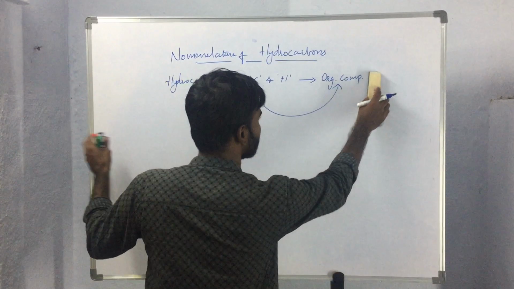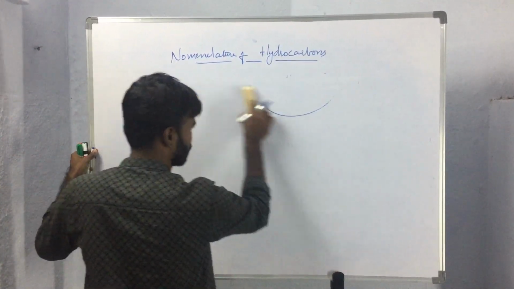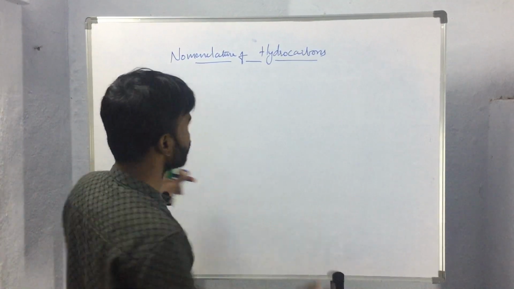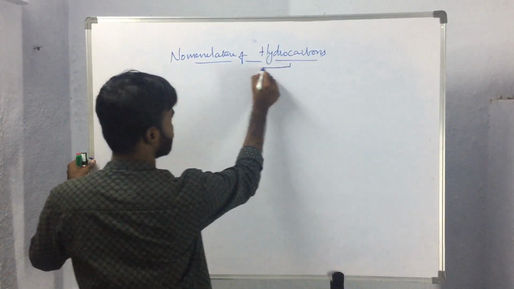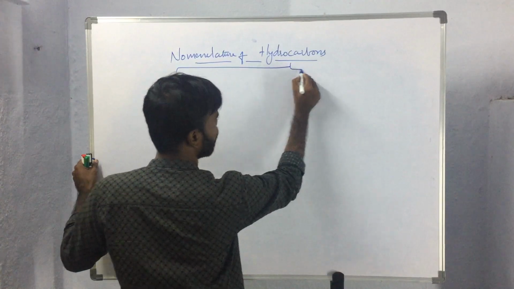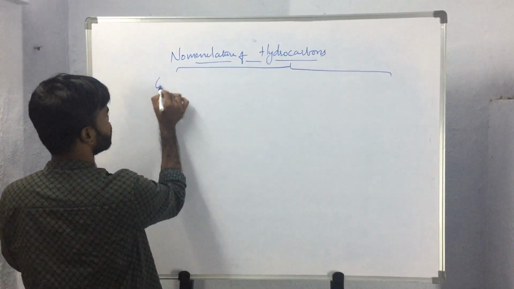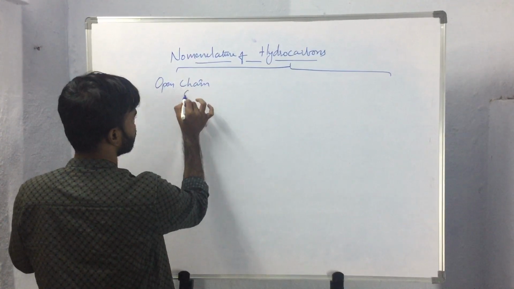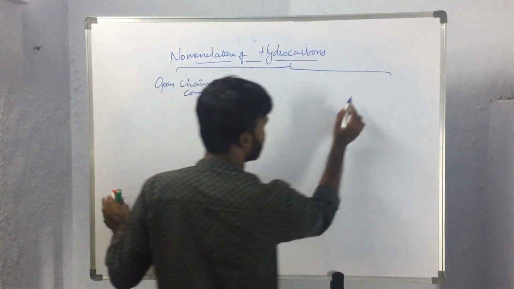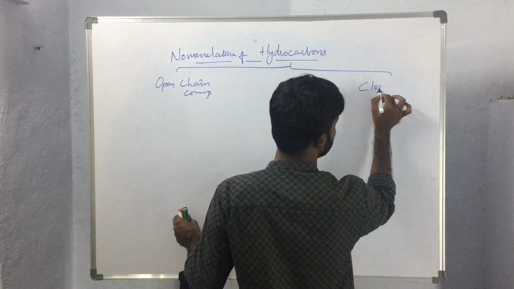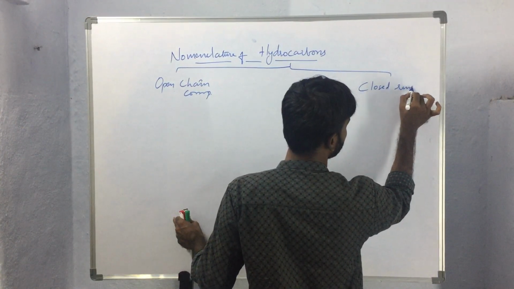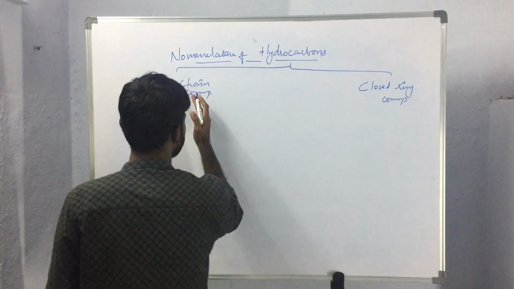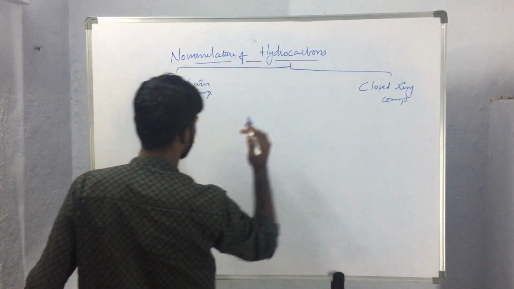And we have seen the classification of these organic compounds also. These compounds are classified into open chain compounds and closed ring compounds.